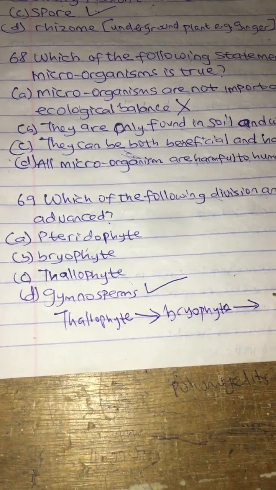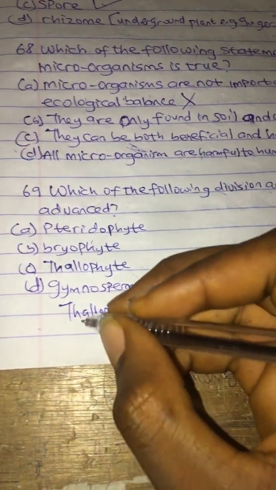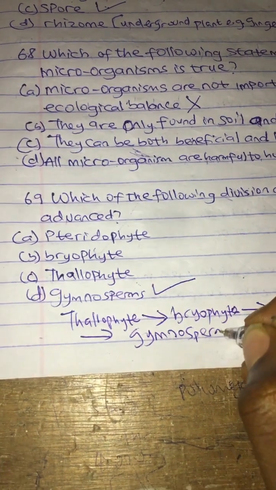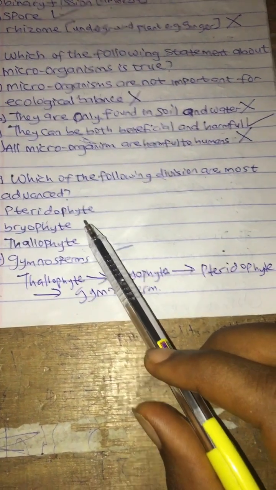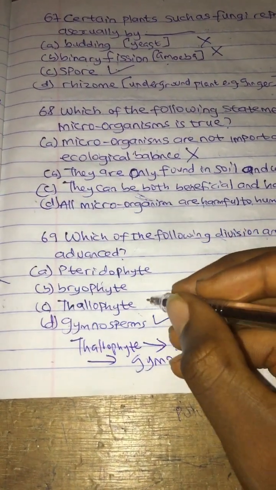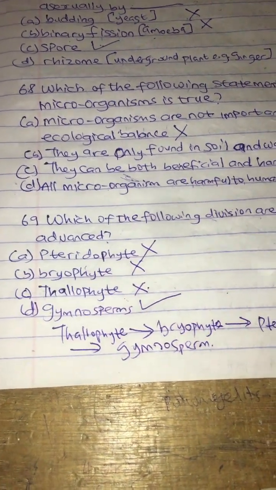Now to the pteridophyte. And now, which is the last, to the gymnosperm. So the most advanced is the gymnosperm. And if you need more clarification on this question, you can check episode 3 for those that have not watched it, so you can have a better understanding. So thallophyte, bryophyte, and pteridophyte are all wrong.